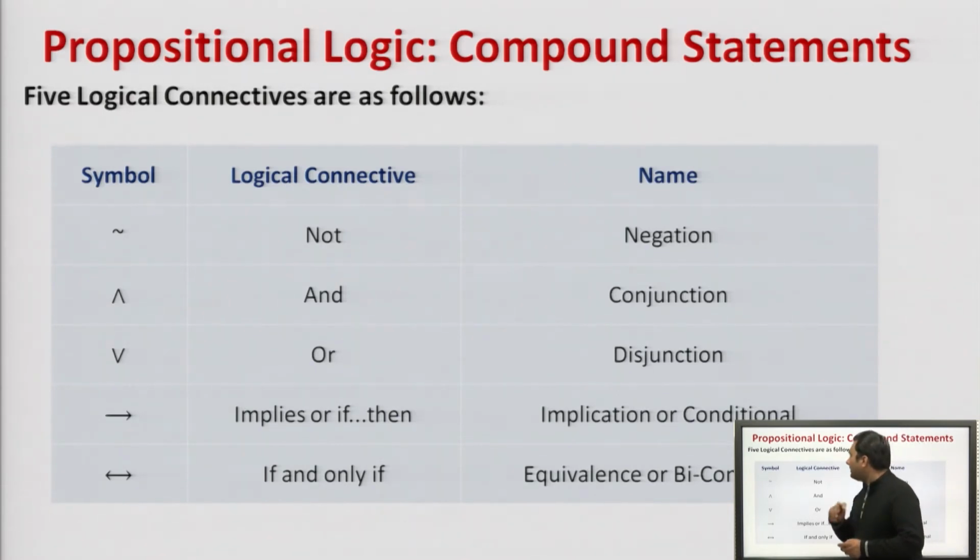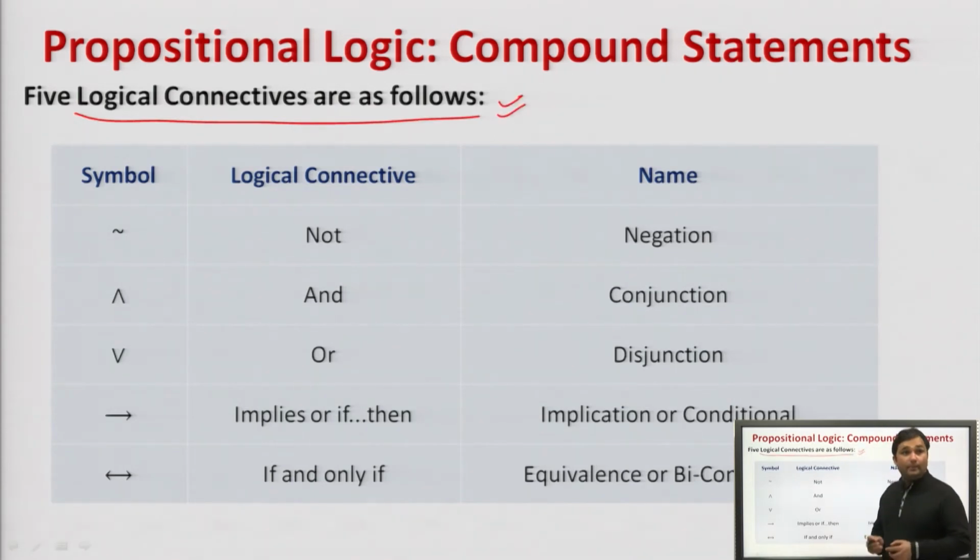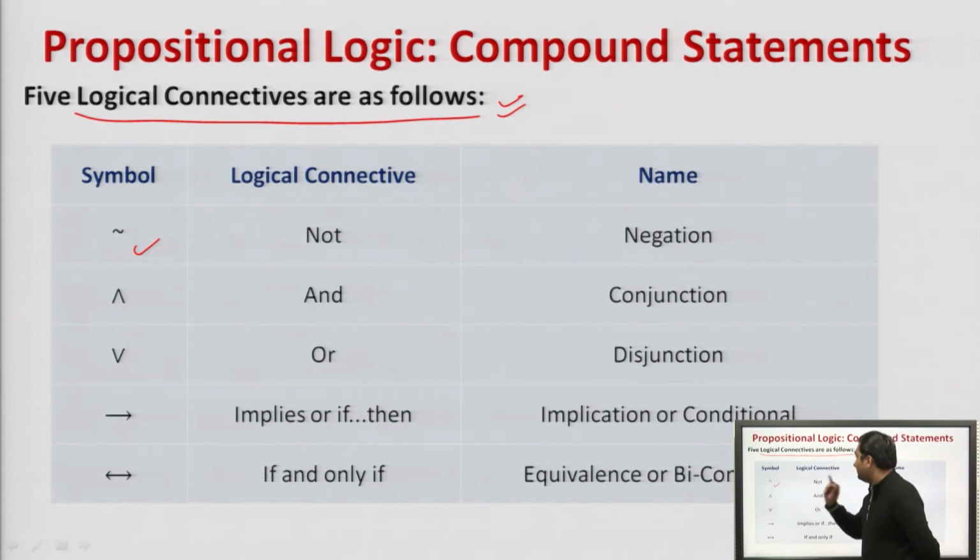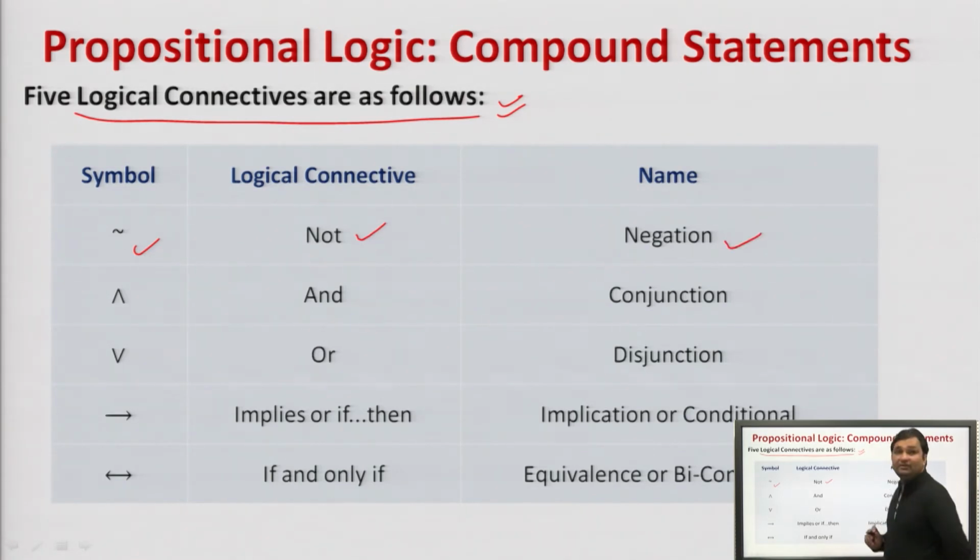Now, the 5 logical connectives which we deal with in compound statements. First symbol is negation. Please remember the symbol here. There may be variation in the symbols of Boolean algebra compared to propositional logic, but their meaning remains the same. So please focus here. This symbol is negation, not. Logical connective not, and the name is negation. Agreed?